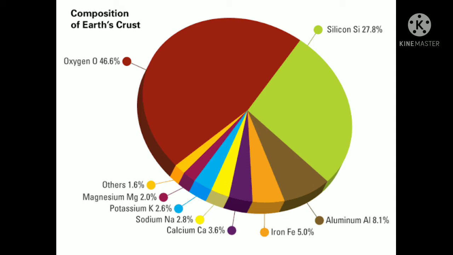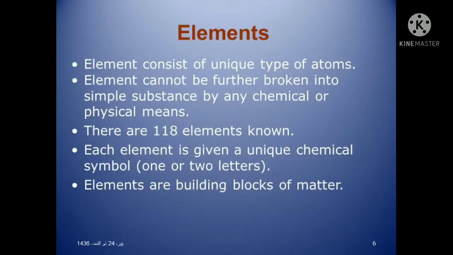Now these are the main characteristics of elements. Elements have a unique type of atoms. They cannot be further broken into simpler substances by any means, chemical or physical. Third, there are 118 elements. Fourth, each has a unique chemical symbol of one or two letters. And they are the building blocks of matter. So these are the five main characteristics of elements.